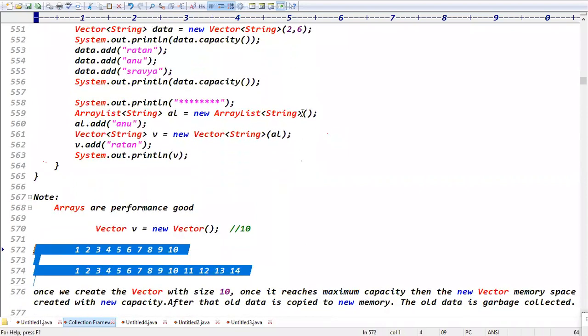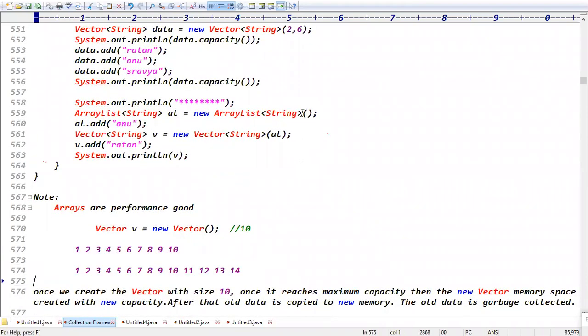Why is the collections performance a bit low? Initially, a vector of size 10 is there, and I add 10 elements. Assume 10 objects are inserted. Once it reaches the max capacity, a new memory space will be created with a new capacity. When I try to insert the 11th element, the size becomes double, so 10 becomes 20, right? The existing memory is not increased. That is very, very important, guys. Existing memory is not increased.